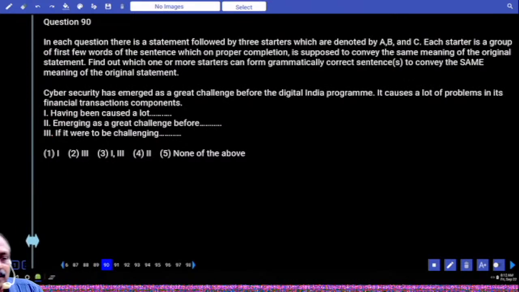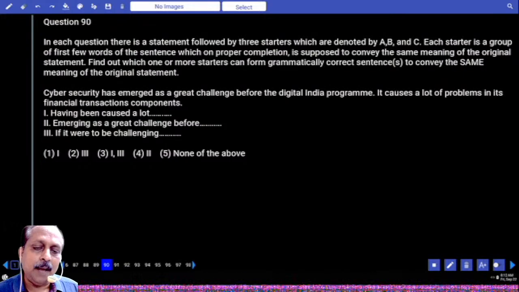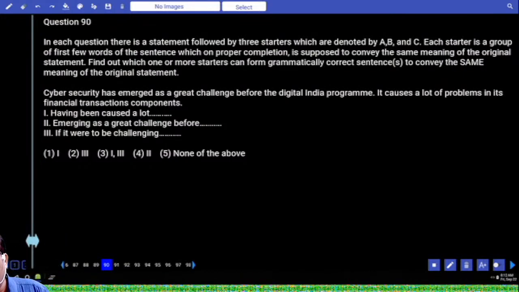The last one. Cyber security has emerged as a great challenge before the Digital India program. It causes a lot of problems in its financial transactions components. Having been caused, here they have used certain grammatical expressions. If you know the functions, then you can eliminate based on the context.